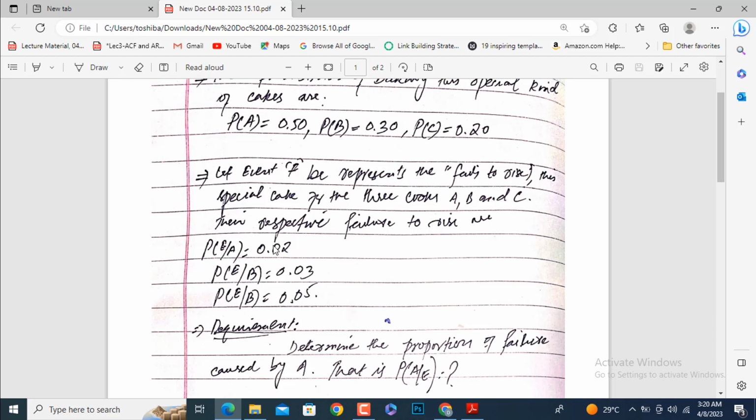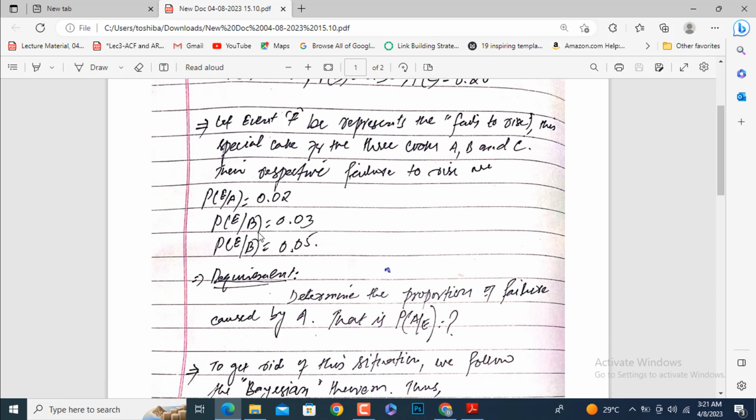First understand this one, it is a kind of conditional probability, because this event is now related to cook A. The proportion of failure E with respect to cook A is 0.02, with respect to cook B is 0.03, and with respect to C is 0.05.